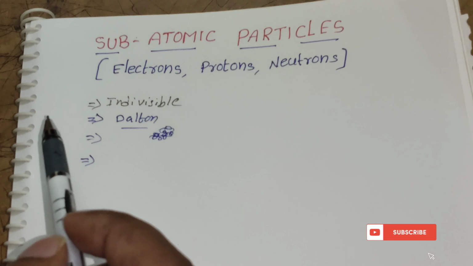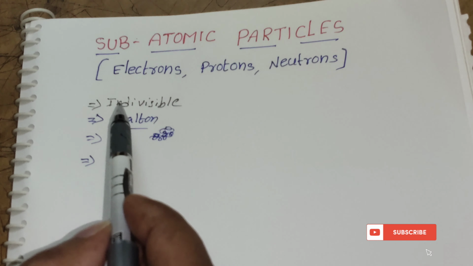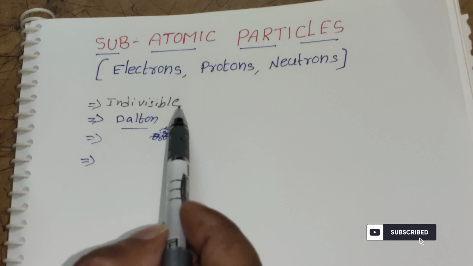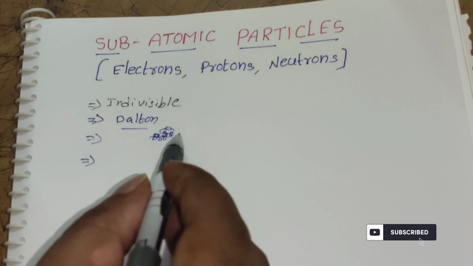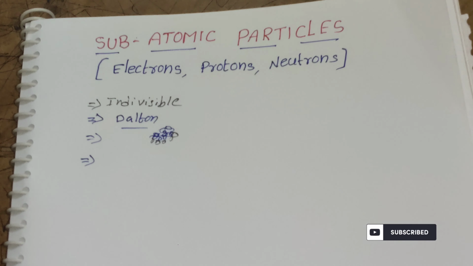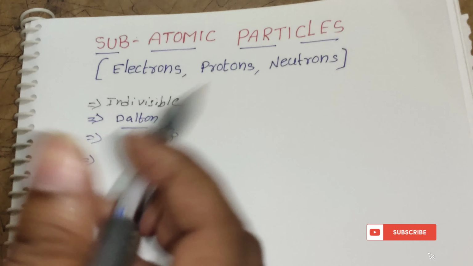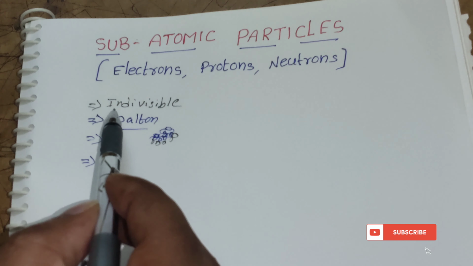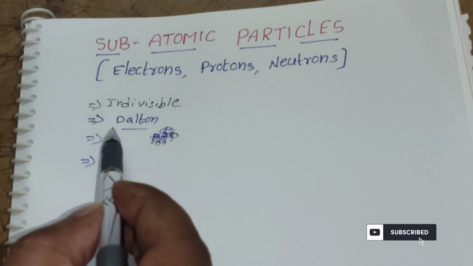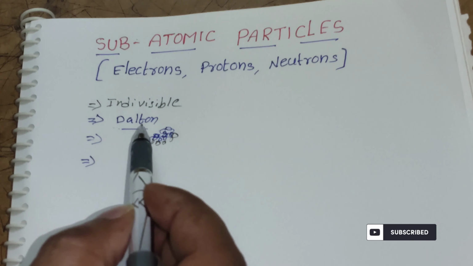Atom is a Greek word which means indivisible. That is, the atom is the ultimate particle. Any matter is made by the combination of so many atoms. The term atom was first introduced by the scientist Dalton.